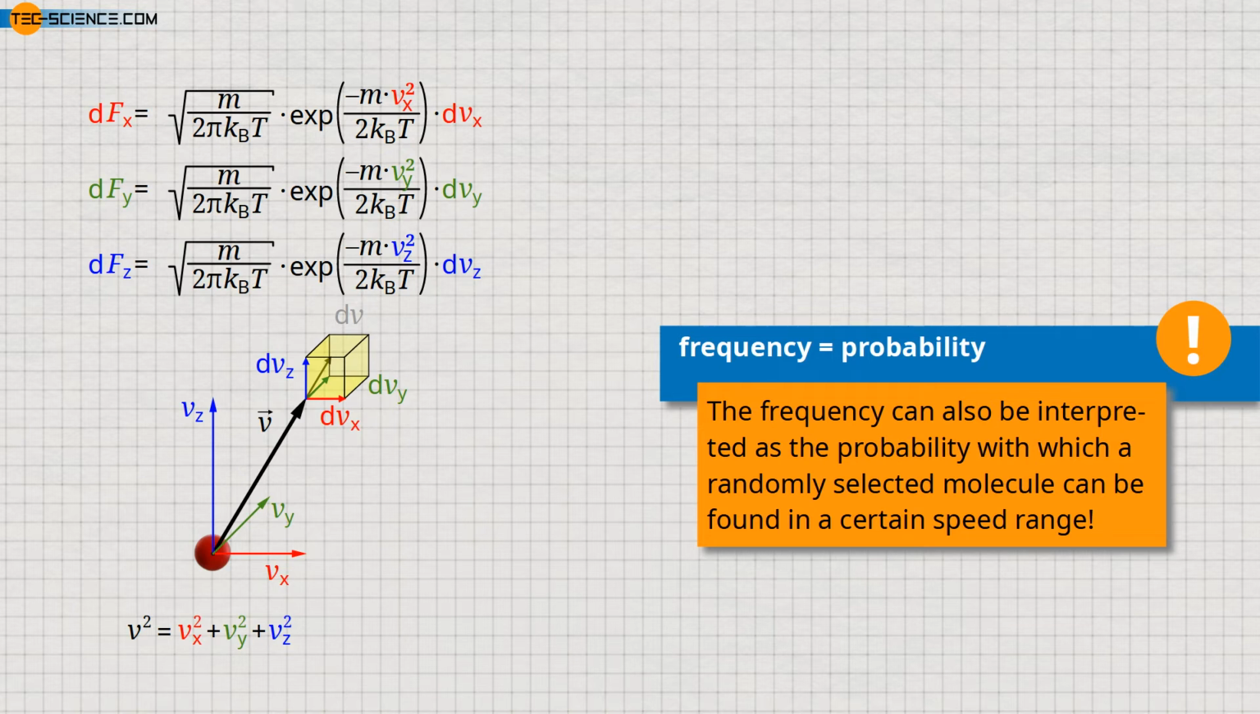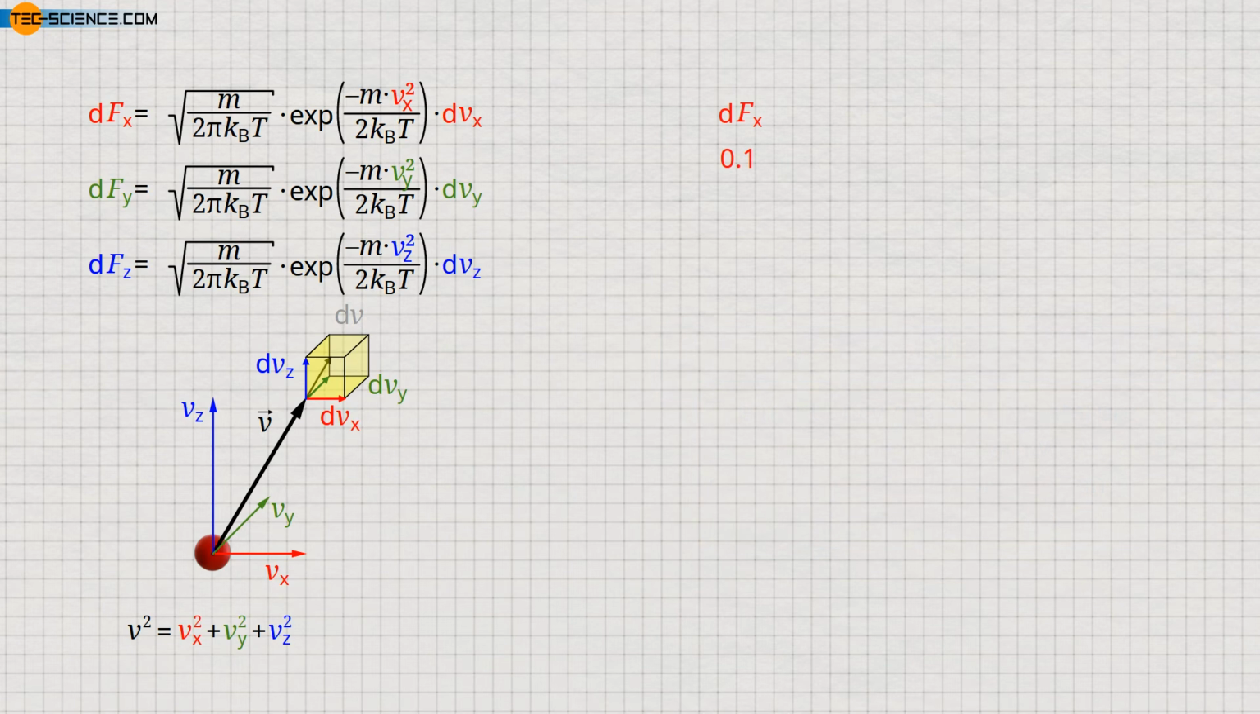We now assume that among all molecules in a gas, the x component of a given speed range occurs with a probability of 10% and the y component with a probability of 5% and the z component with a probability of 20%. The overall probability that a molecule has all three given speed ranges at the same time results then from the product of the individual probabilities. In this case, the total probability is 0.1%.